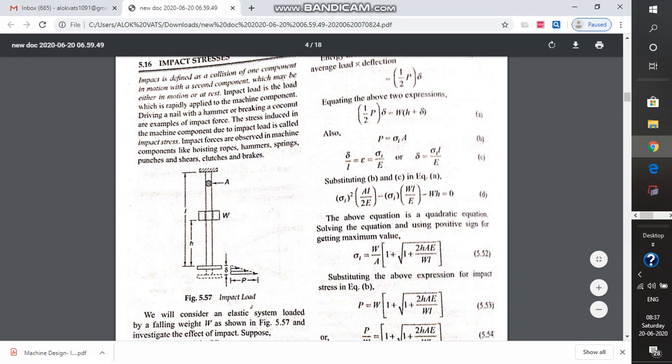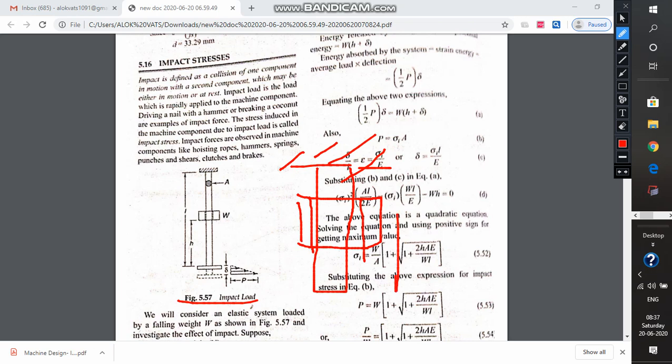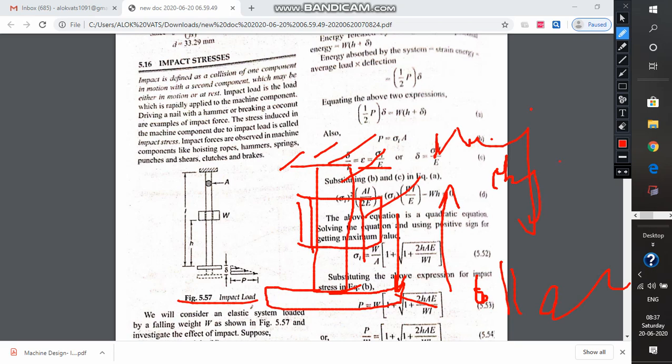Another such situation we can see in the diagram shown in figure 5.57. We have a particular component which is loaded like this, and we also have a moving collar. This is a moving collar, it can move either in this direction or in this direction. We also have a situation like this. Suppose this is a collar, and it resembles a moving object actually.